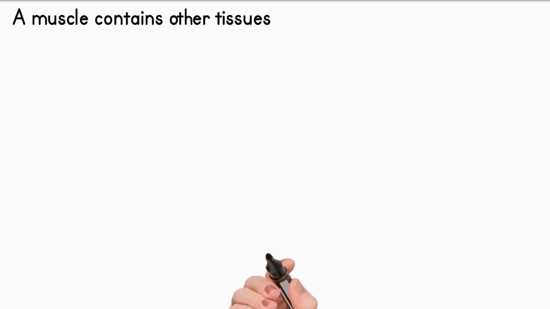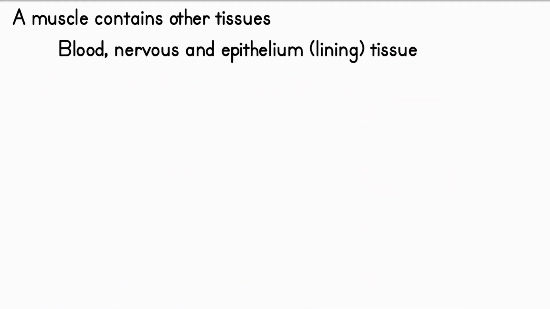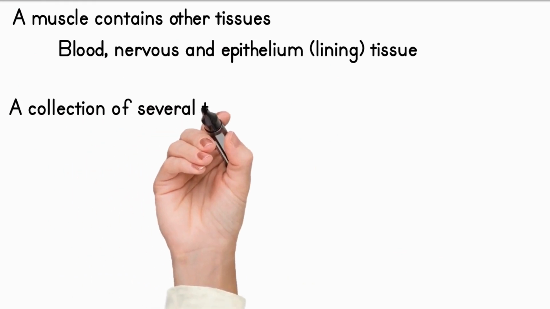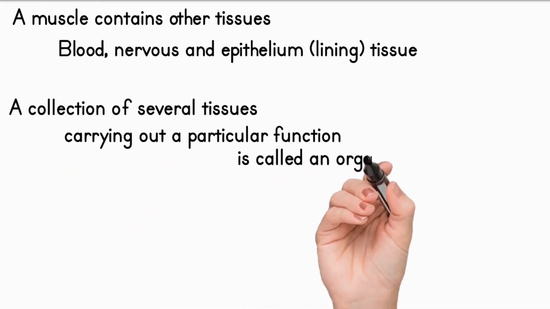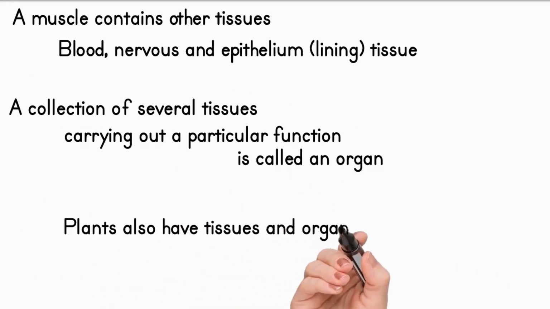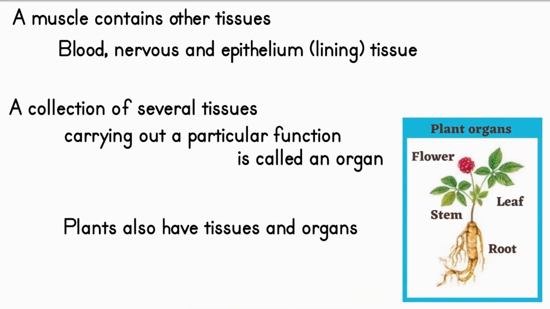However, a muscle also contains other tissues such as blood, nervous tissue, and epithelium, lining tissue. A collection of several tissues carrying out a particular function is called an organ. Plants also have tissues and organs. Leaves, roots, stem, and flowers are all plant organs.